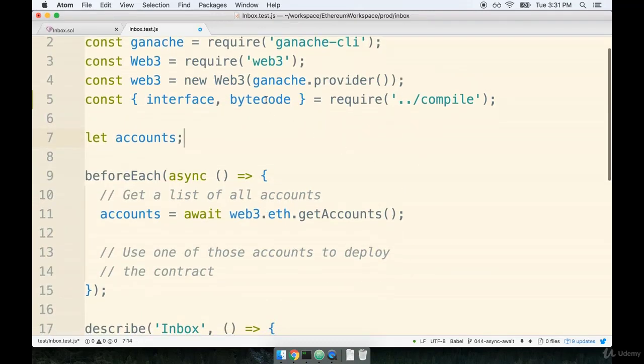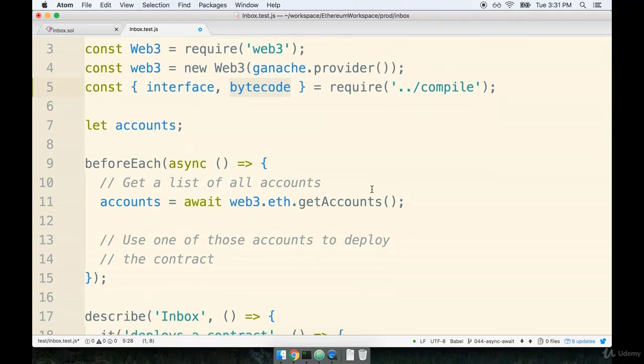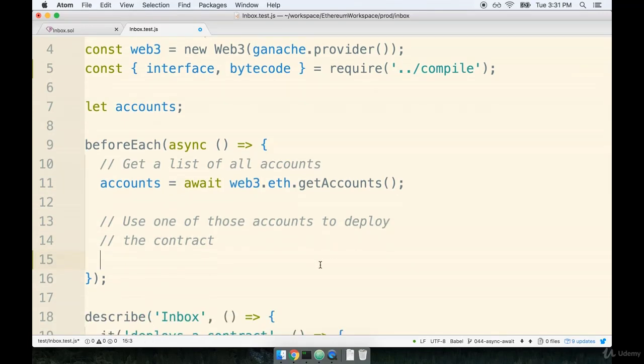Now that we have the definition of what a contract is, and we have an account to deploy it from, we can actually deploy the contract. Now there's a pretty good amount of code that goes into the deployment process. We're going to write out the code right now, and then we'll talk about what every line of code does. So first, we're just going to write it all out, and then we'll discuss it.